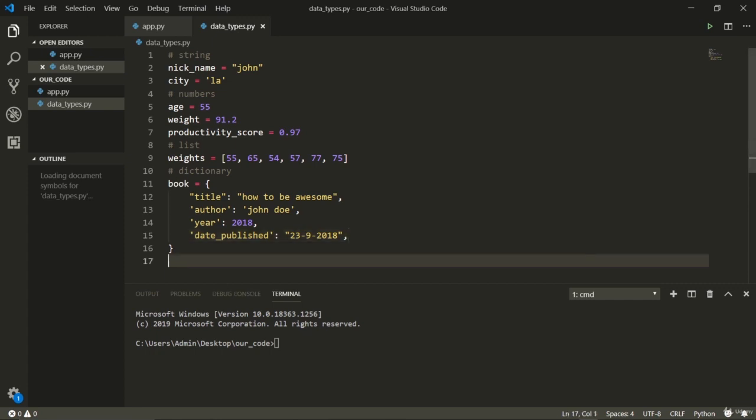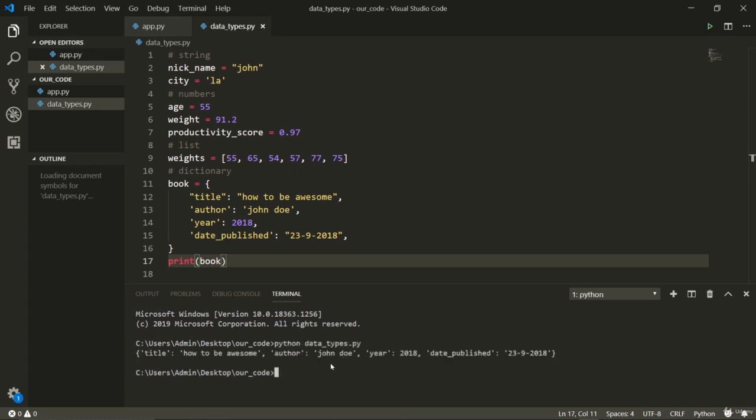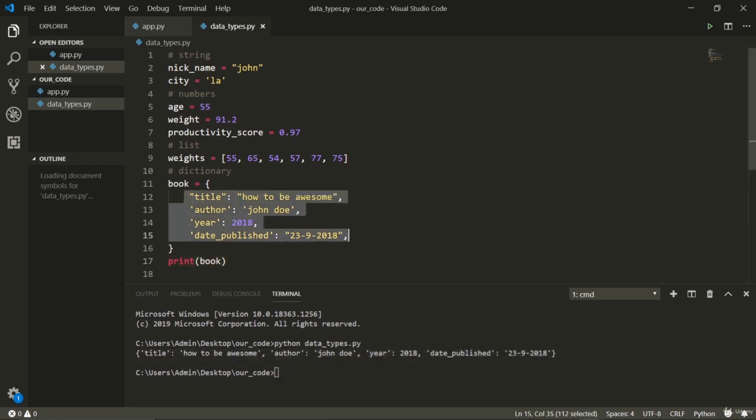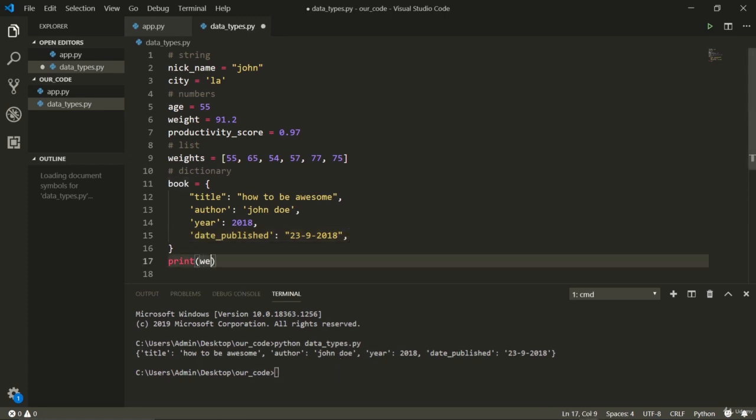Right now, if you print a book, it will show you what a book is. Just similarly, in Python data types.py, you see, it'll show you what it is. Now I can also access all these variables, and we will discuss that in each video. Don't worry about it yet. You can print a book, you can print weights. Pretty cool stuff. I think you should be very glad right now. This is awesome. The first time you see this, you're very happy that we can actually represent information like this.